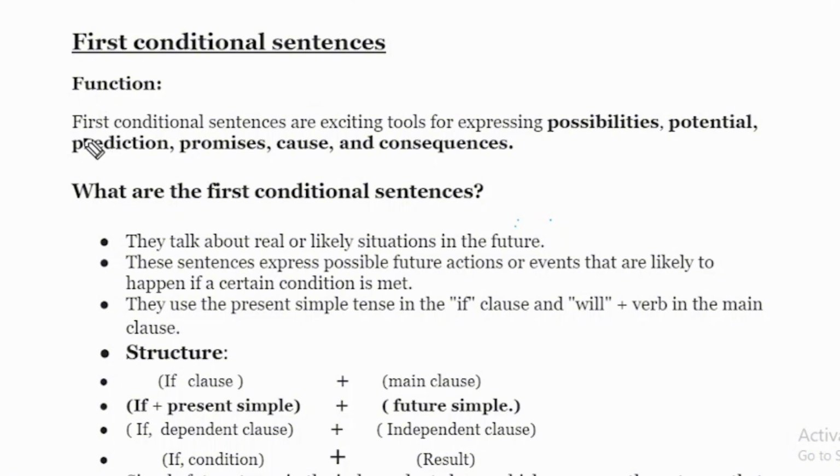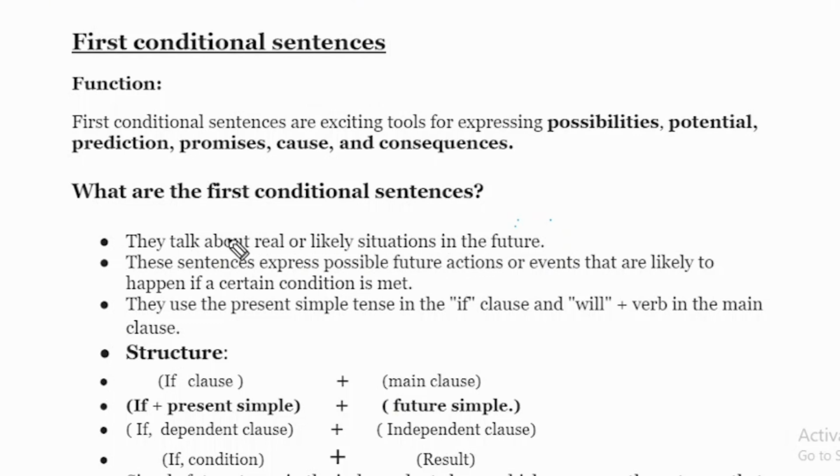So now we will see first conditional sentences are an exciting tool for expressing possibility, potential, prediction, promises, cause and consequences. So what are the first conditional sentences? In this first conditional sentence, they talk about real or likely situations in the future.